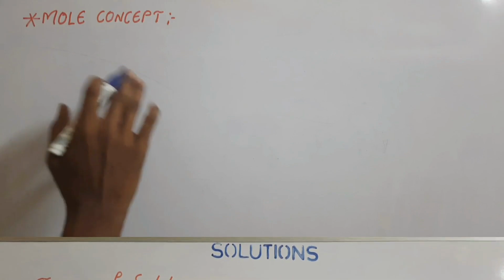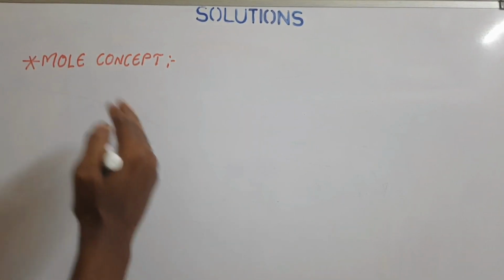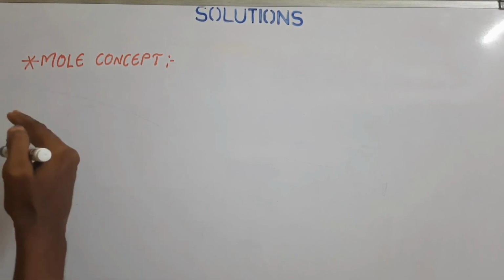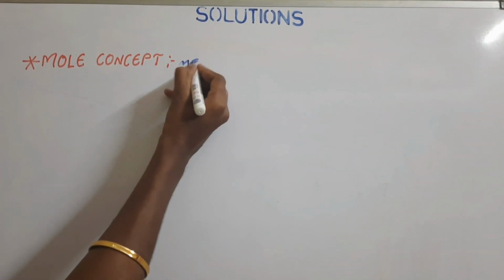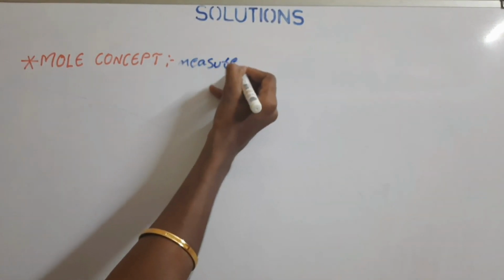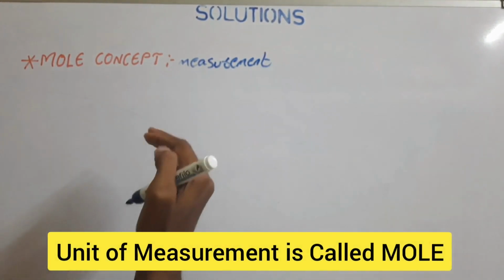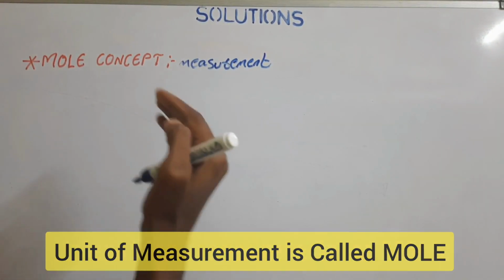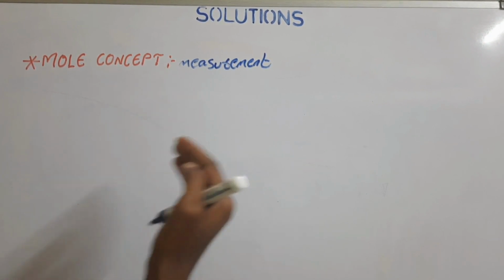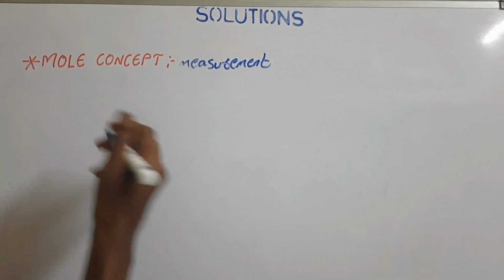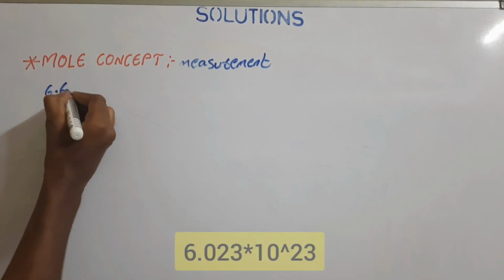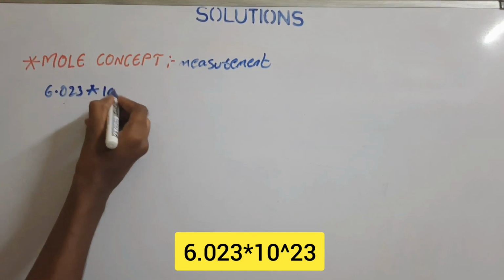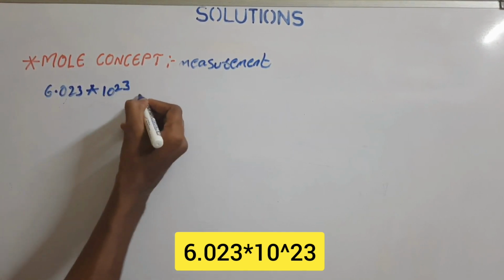If we proceed further, let us know the mole concept, which is the most important and easy concept. The mole is a unit of measurement. It is the unit of measurement of the amount of a substance in SI, that is, international standard units, and it is defined as exactly 6.023 into 10 to the power of 23 elementary units.